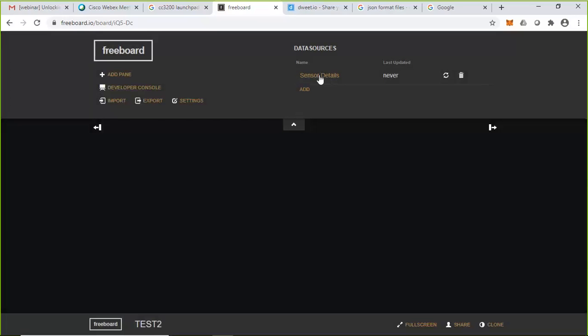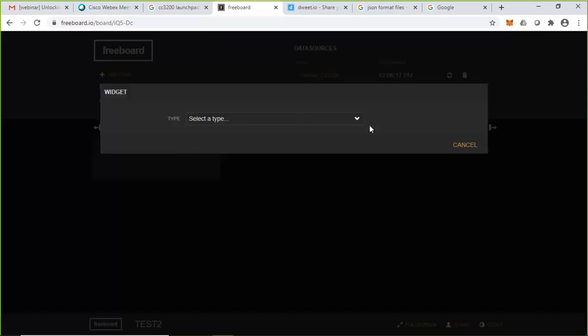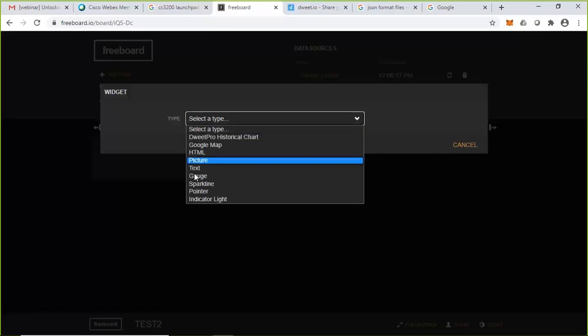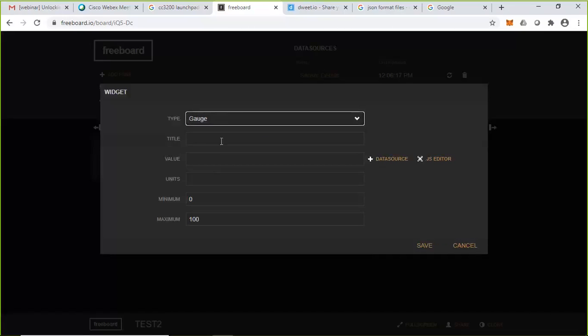Then after that, now it is updating. The sensor detail is connected. It is updating from 12.6. Now after that, we need to create a dashboard. For that, you need to add pane. Click on add pane. There, click on plus. Here, go to this list box and click on gauge. There, type. I am going to fetch two parameters. One is temperature and another one is humidity.